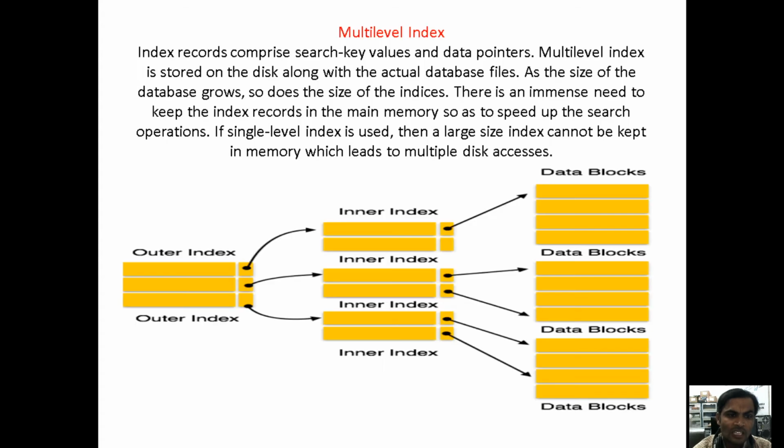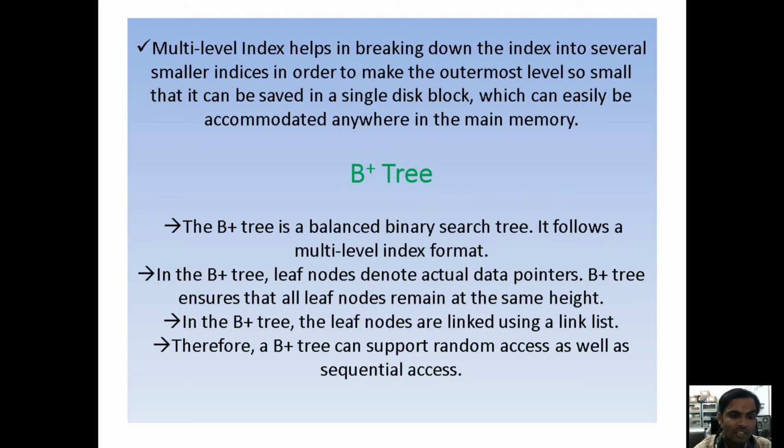Now, if you want to represent this multi-level indexing as a B plus tree, first recall that a binary tree represents data in the format of a tree: there is a node, subnodes, and at the end of the structure the leaf. For understanding, a binary tree consists of a node, and each node can have a left child and a right child. We consider that node as the root node.